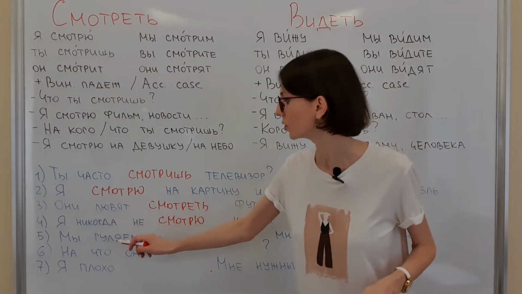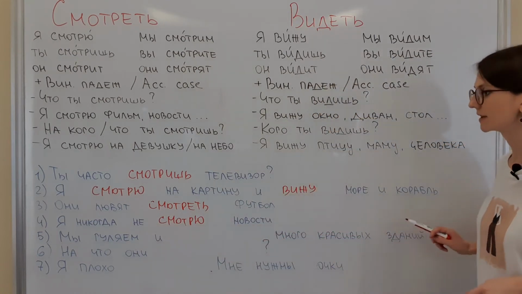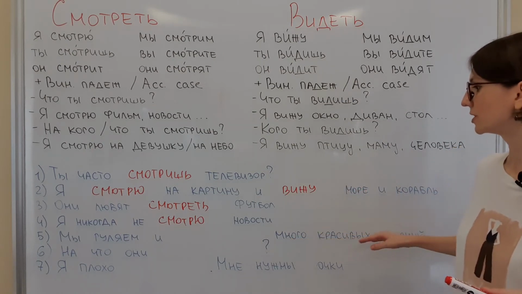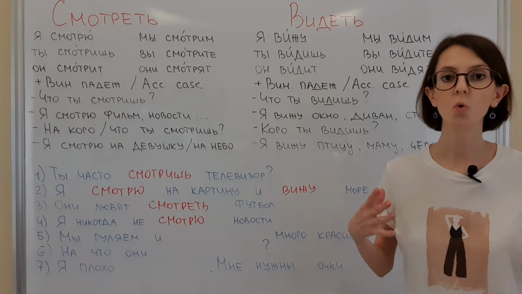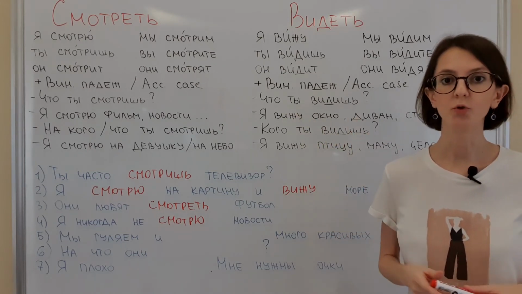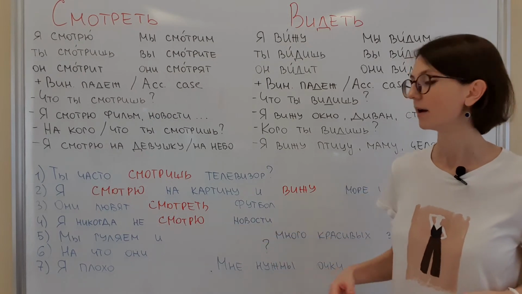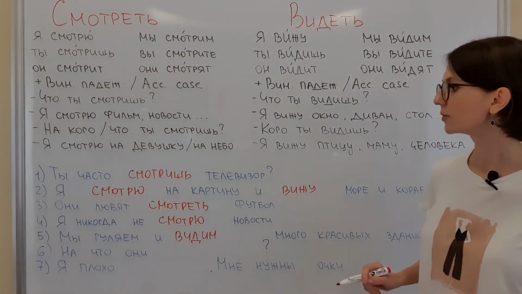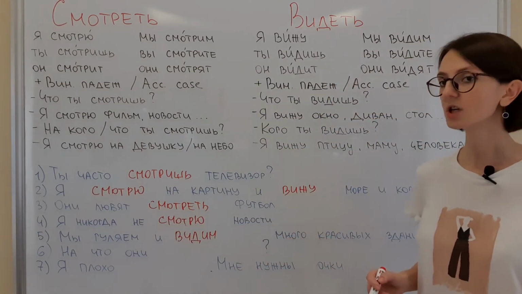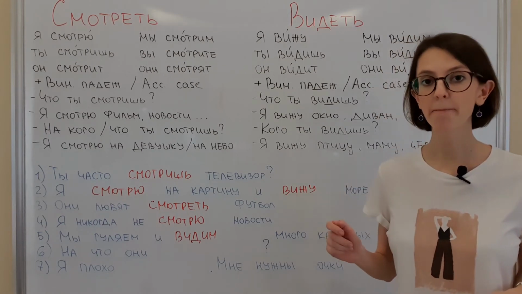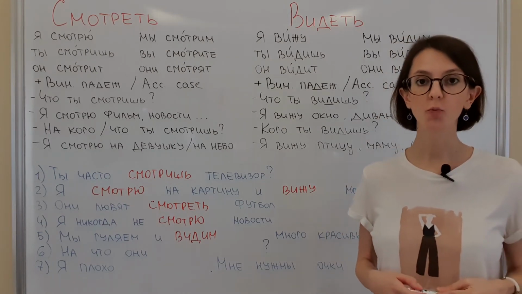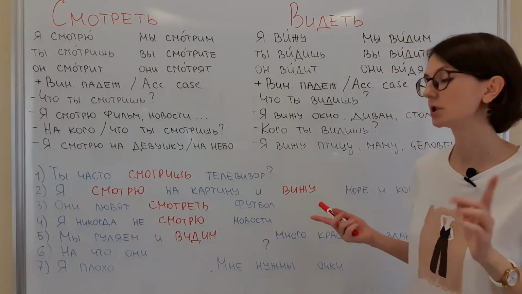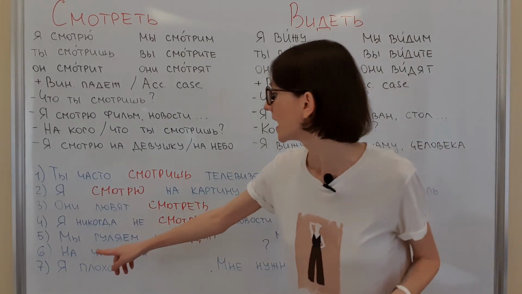Next one. Мы гуляем и много красивых зданий. So we are walking around and a lot of beautiful buildings. So you see around you a lot of beautiful buildings. Мы гуляем и видим много красивых зданий. It is also possible to say мы гуляем и смотрим на много красивых зданий. It is also possible to say like this. So we are walking around and we are looking at these beautiful buildings. Yes, possible.